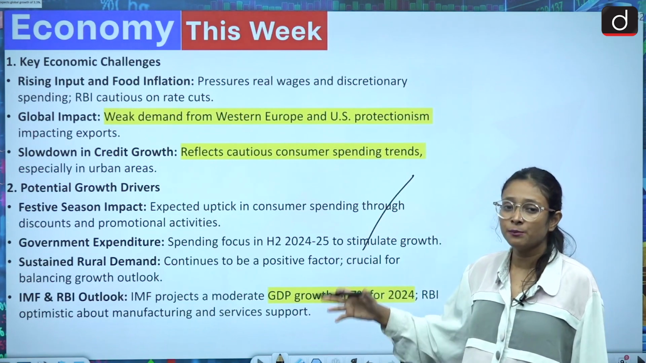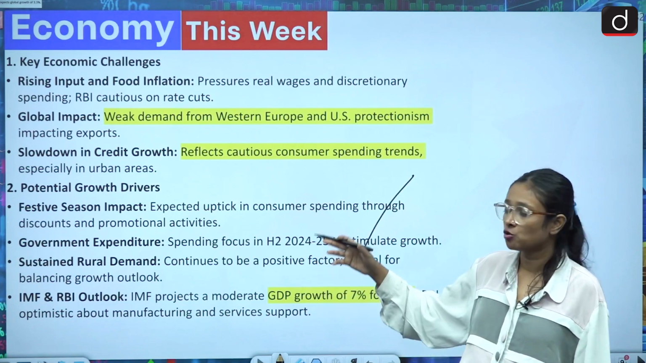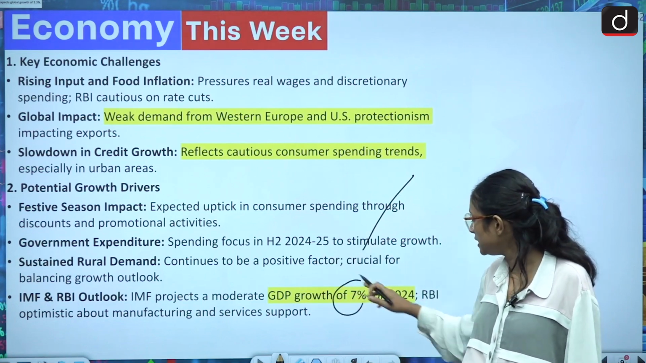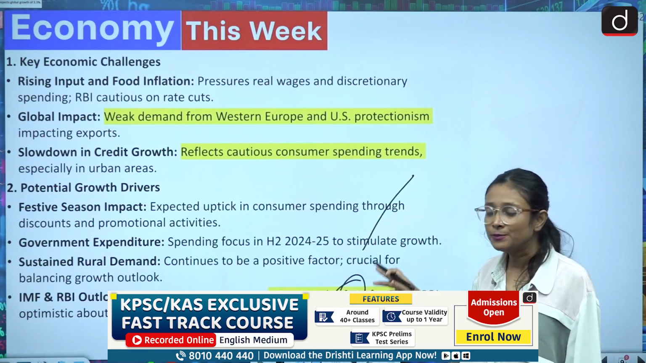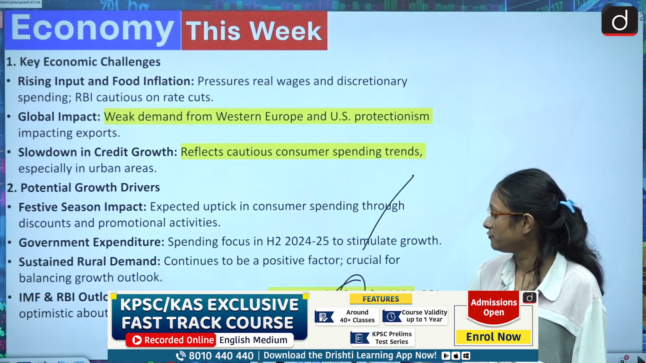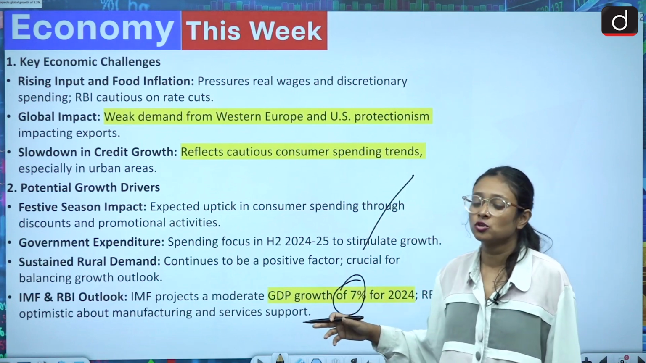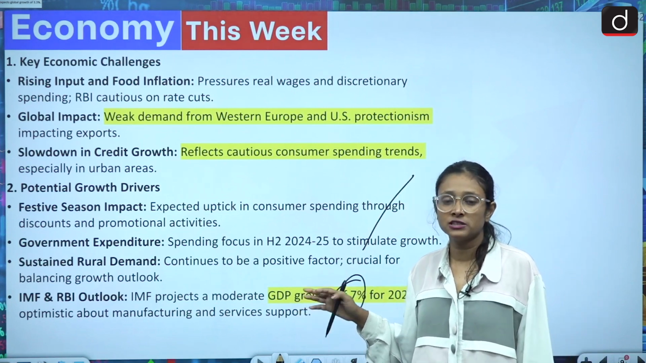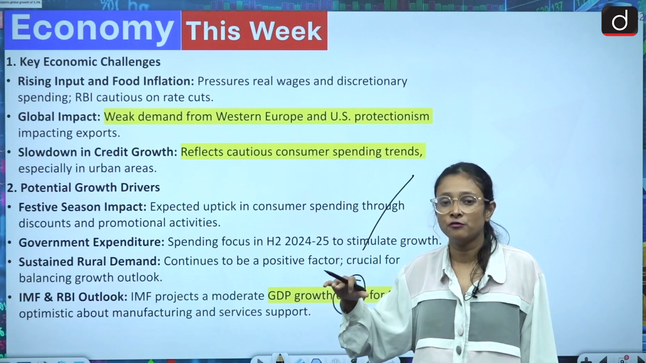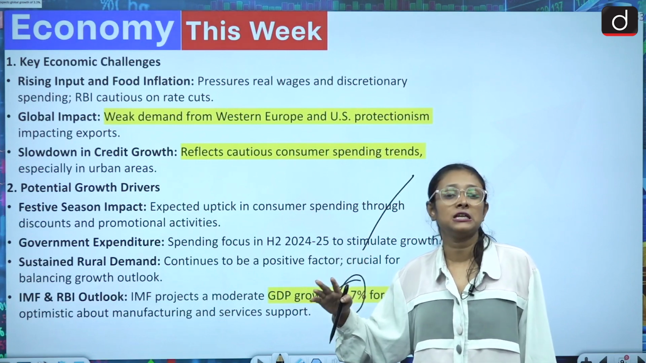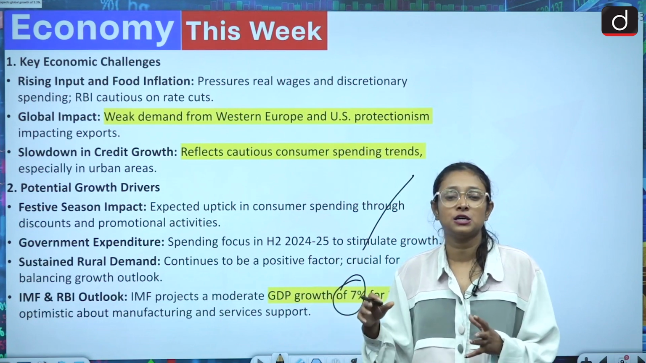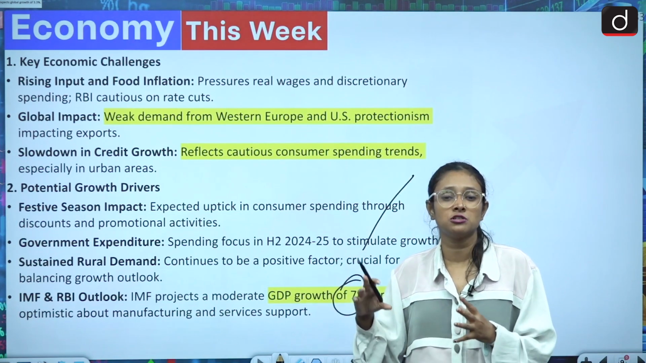And what are the IMF and RBI outlooks for this whole scenario? The IMF projected moderate GDP growth of 7%. On the other hand, the RBI has said that there will be positive growth in manufacturing and service support. So with the help of rural upward mobility and positive development in the manufacturing and service sectors, we can see positive growth in the whole GDP.